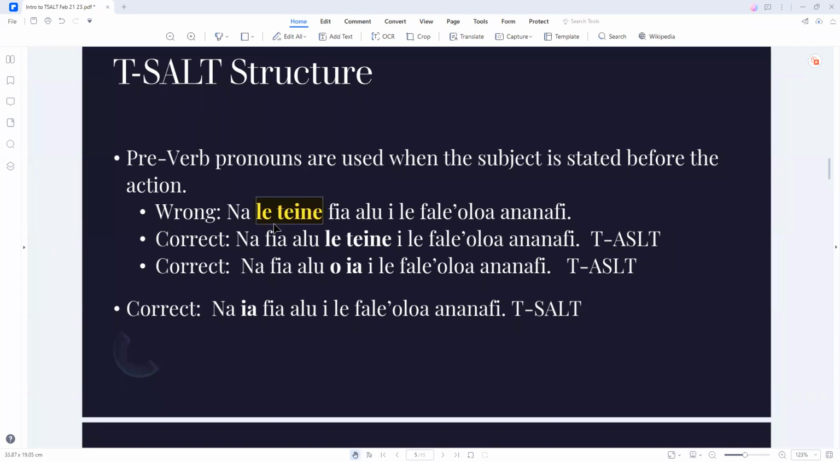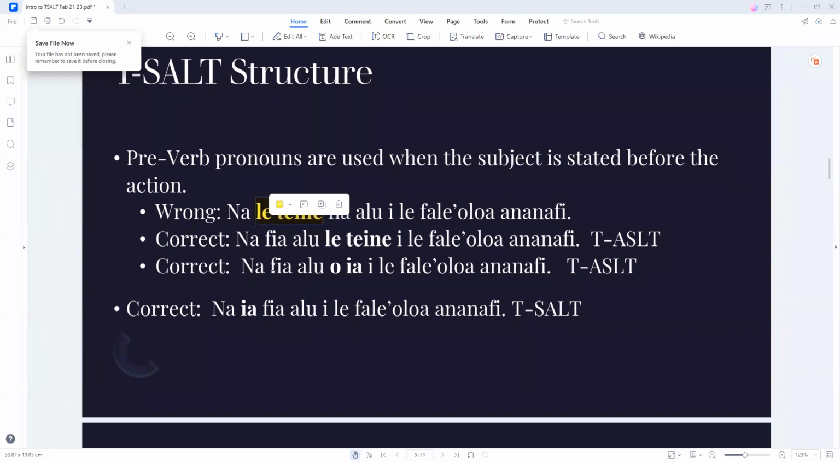You won't hear, well, I've never heard in life, "na letene fialu ile fale oloa ananafi." You would hear "na fialu letene ile fale oloa ananafi." So that letene, to make it correct, is going to be after. So that's what we see down here. "Na fialu letene ile fale oloa ananafi." The only reason why this is incorrect is because it's not a pronoun. Here's a pronoun right here.